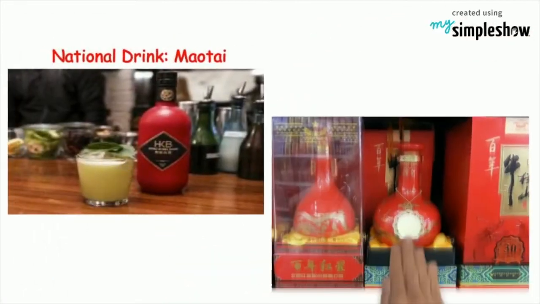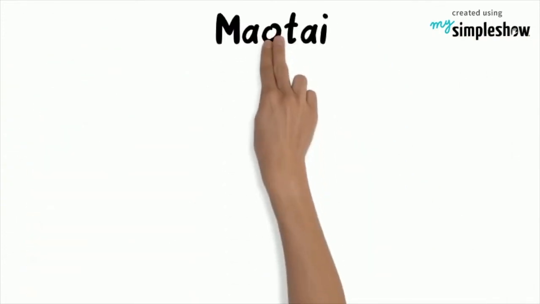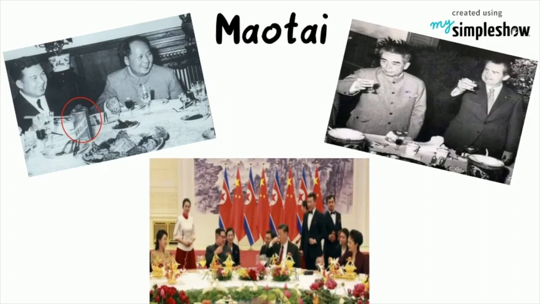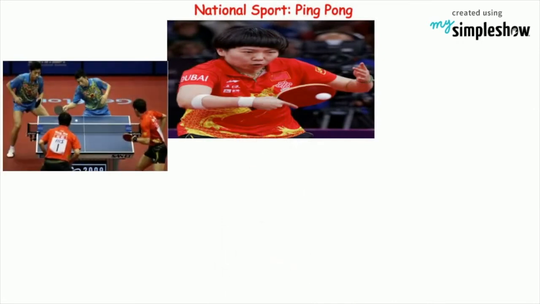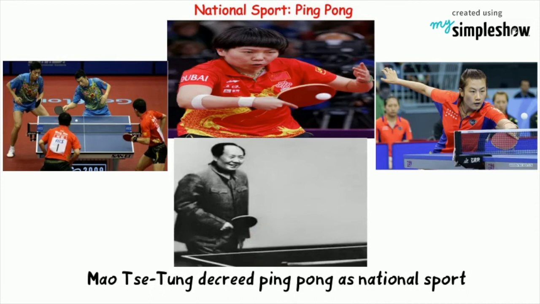Mao Tai is known as the national liquor. It is made from a grain called red sorghum. Mao Tai is served at all Chinese state banquets and often presented as a diplomatic gift. The national sport is table tennis, also known as ping pong. In 1950, Mao Zedong decreed ping pong as the national sport of China.